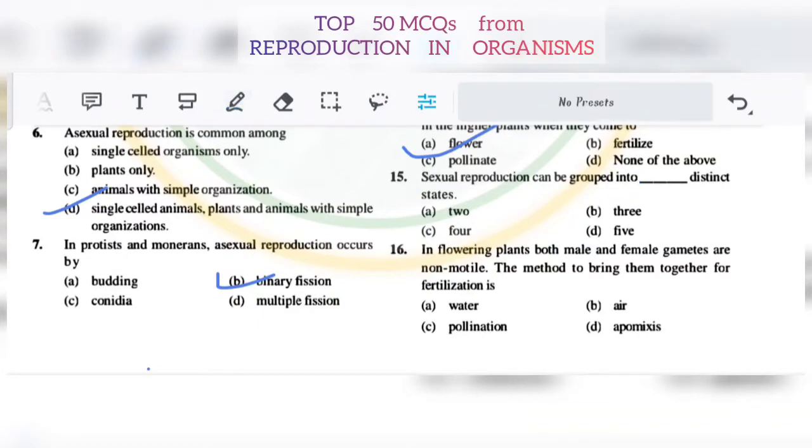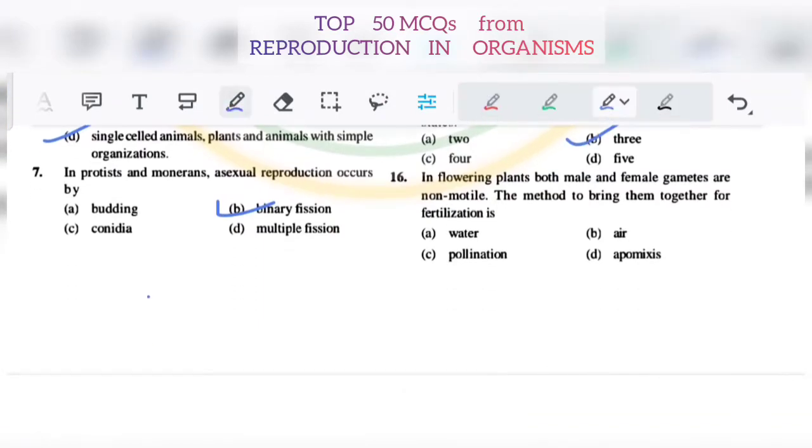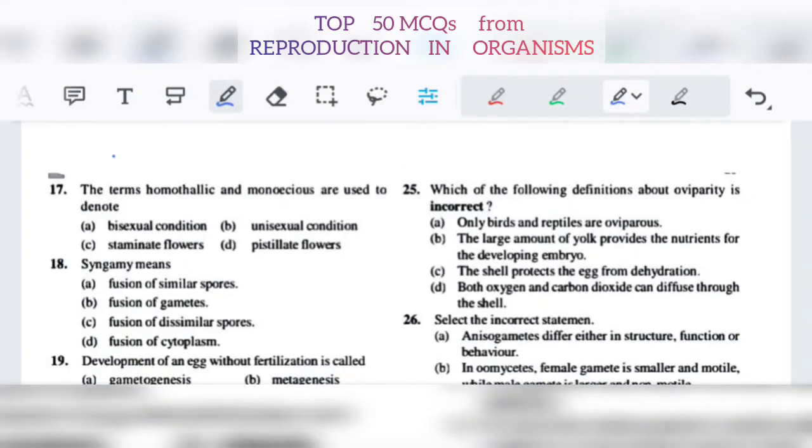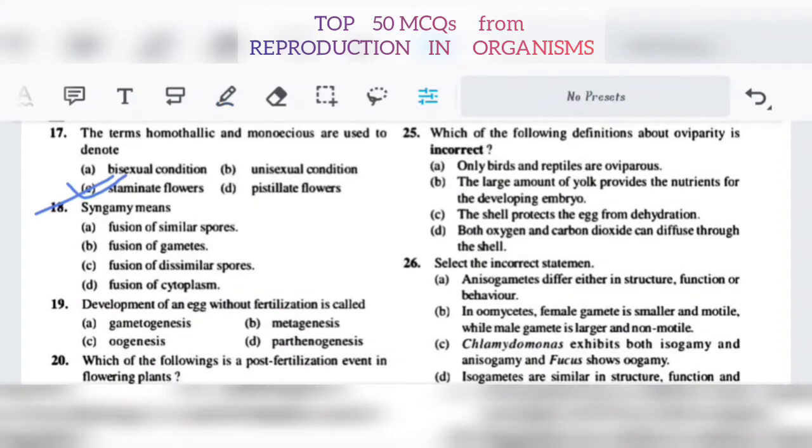16. In flowering plants, both male and female gametes are non-motile. The method to bring them together for fertilization is known as pollination. Now number 17. The terms homothallic and monoecious are used to denote the same thing. Number 18.